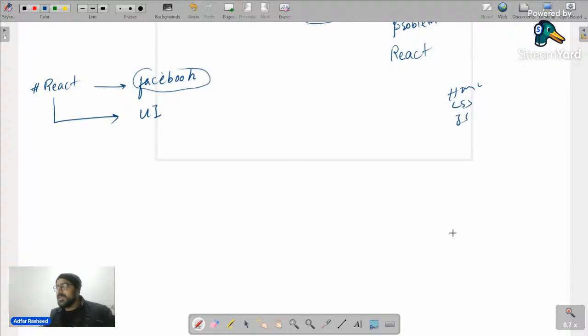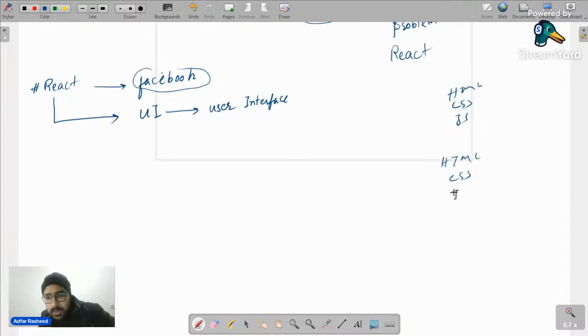We have Next.js, but Next.js is itself part of React. Okay, now pay attention. What does UI stand for? User interface. But don't you think that when we talk about user interface, we actually create user interfaces with HTML and the combination of CSS? Of course, yes, we do that. We create user interfaces with the help of HTML and CSS.